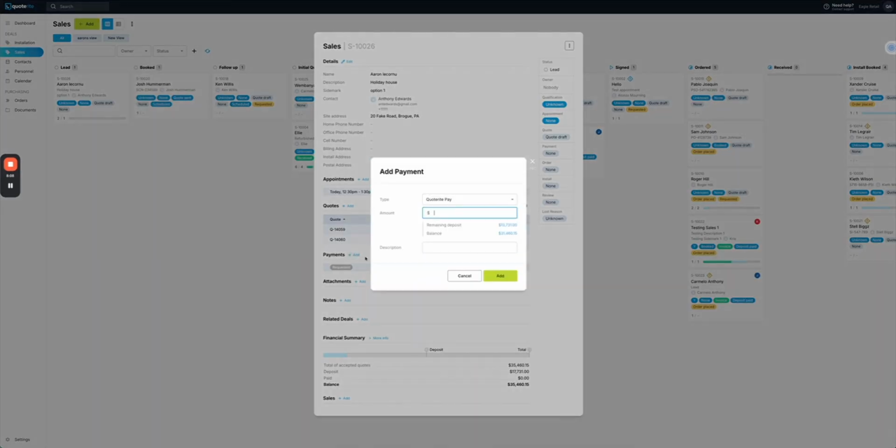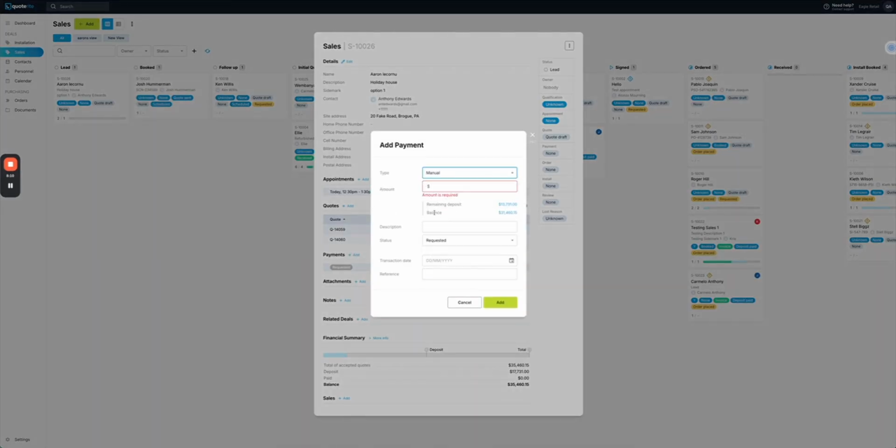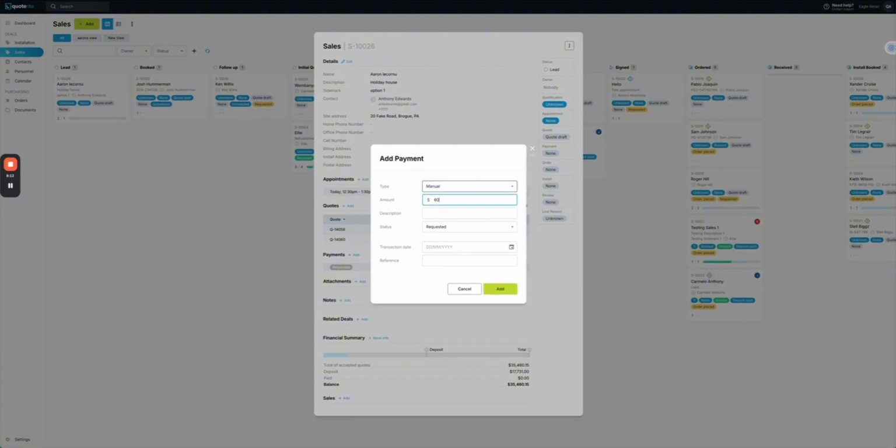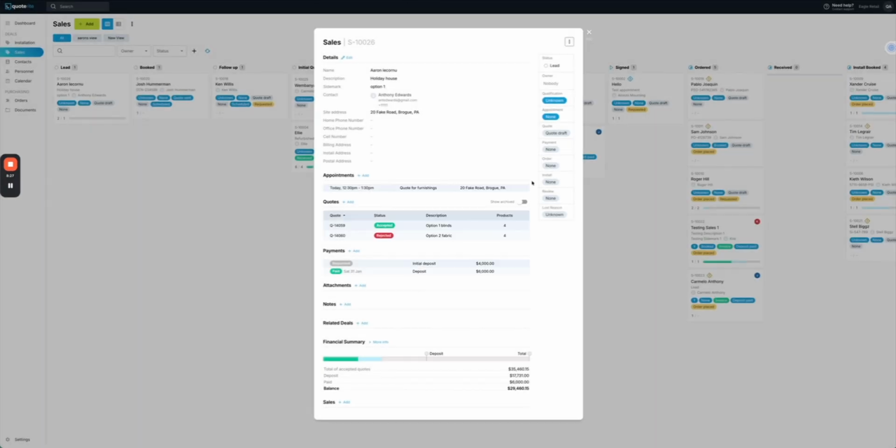If we added a manual payment in here, and we'll say 6,000, description, deposit, the status is paid, the date of that is today, and we don't need a reference, so let's add that in. So we can now see that we do have a payment here of 6,000 and we do have a request for 4 outstanding. Let's say we wanted to cancel that request because the customer decided to give us a check.